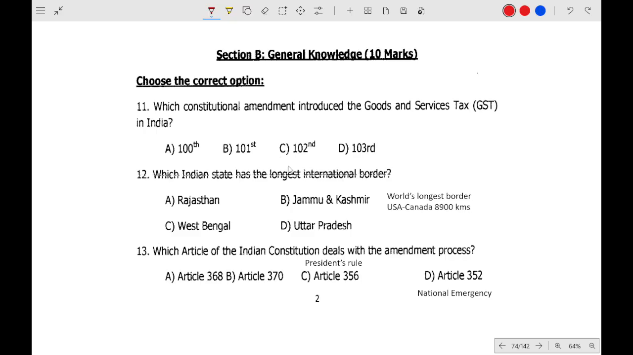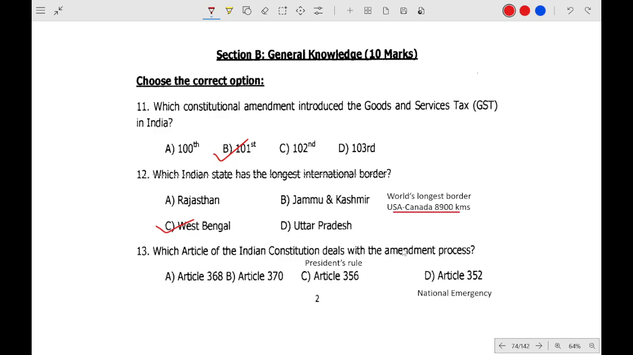Next is the general knowledge section. It also consists of only 10 marks. So which constitutional amendment? It is the 101st. Then longest international border, it is West Bengal. West Bengal has the longest international border in India, and the world's longest international border is the USA-Canada.